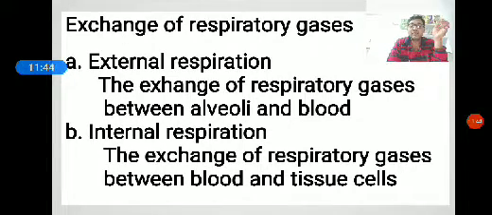Second one, carboaminohemoglobin. In the RBC, about 20% of carbon dioxide combines with the amino group of hemoglobin to form carboaminohemoglobin. On reaching the lungs, it dissociates, giving up carbon dioxide to the lungs. So in the RBC, 20% of carbon dioxide is transported, combined with the amino group of hemoglobin.